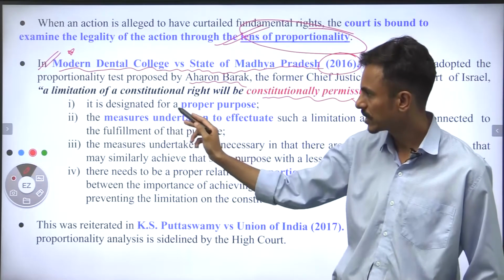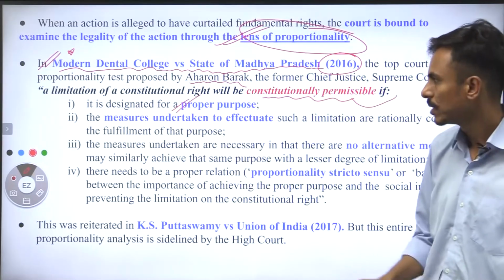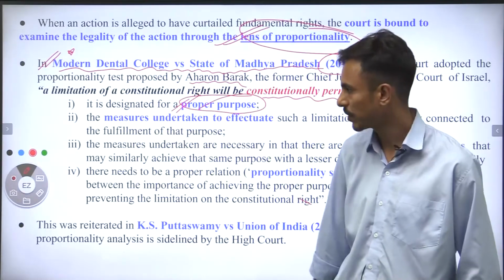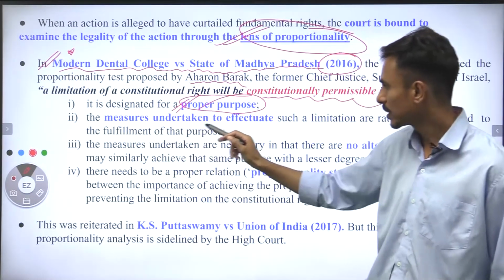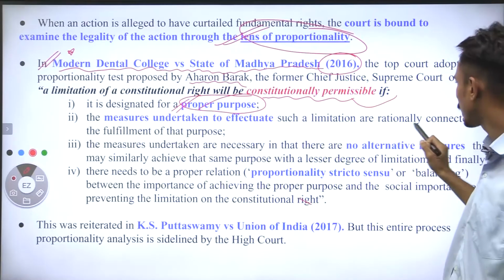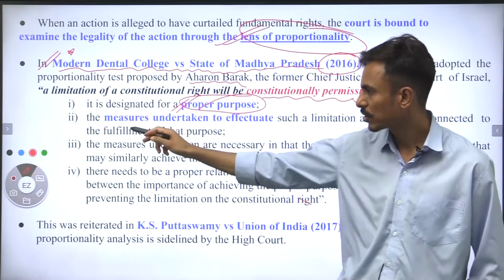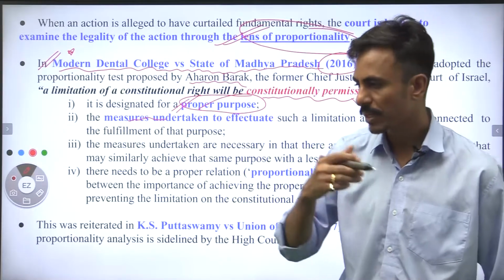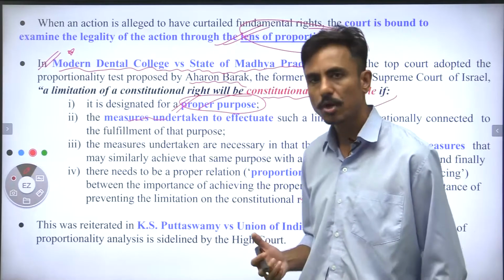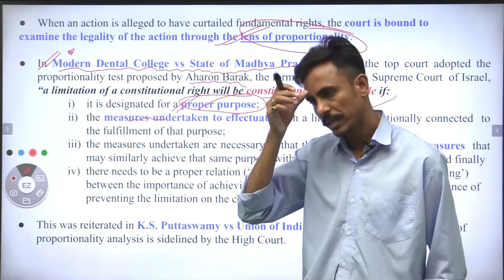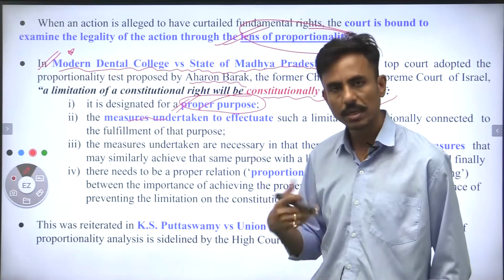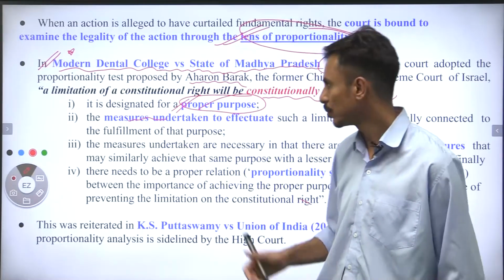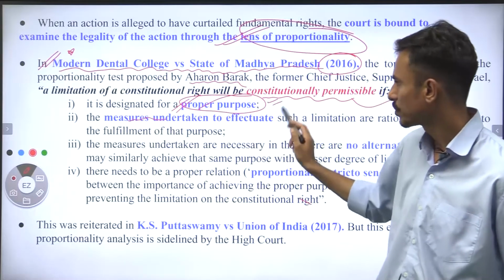First, if it is designated for a proper purpose. Second, the measures undertaken to effectuate such a limitation are rationally connected to the fulfillment of that purpose. For example, when in the state of Jammu and Kashmir the internet was banned and public movements were restricted, the reason that the government gave was the happiness of the maximum people, right? The ultimate objective was ensuring good governance in Jammu and Kashmir, right? So it is designated for a proper purpose, right?